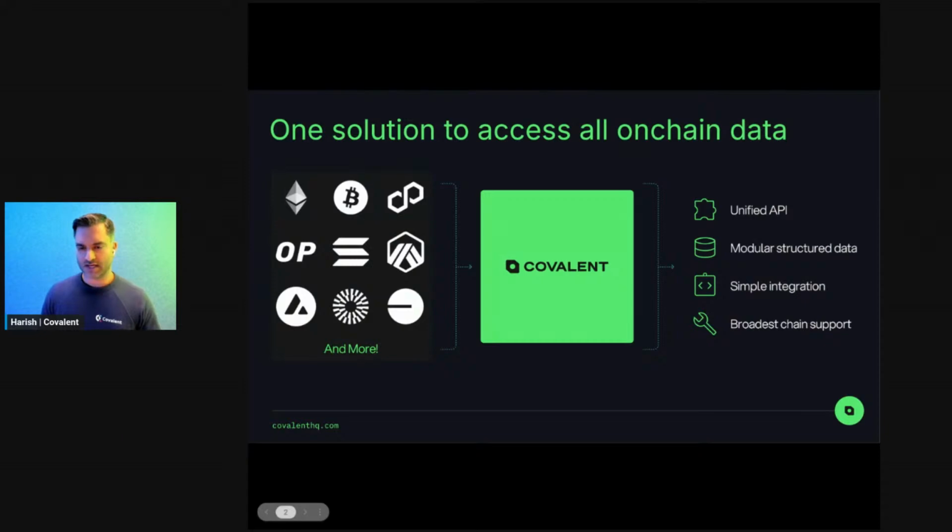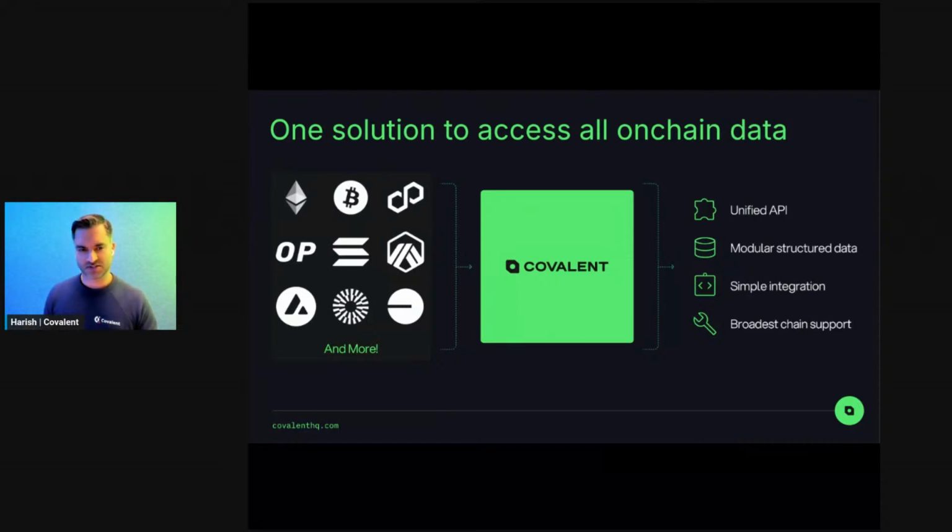If you look at the Web3 space, you've got lots of chains, lots of different data standards, and a lot of very interesting and exciting use cases popping up. So the goal of Covalent from the very beginning has been to serve as a unified layer that allows developers to access on-chain data in a way that's effective and quick to leverage in their application.